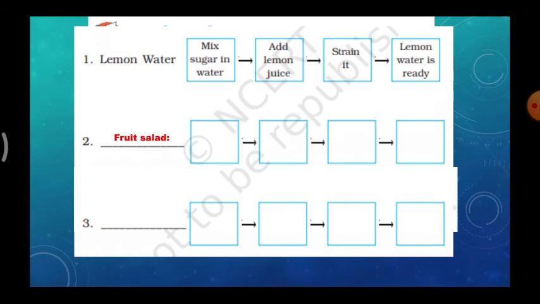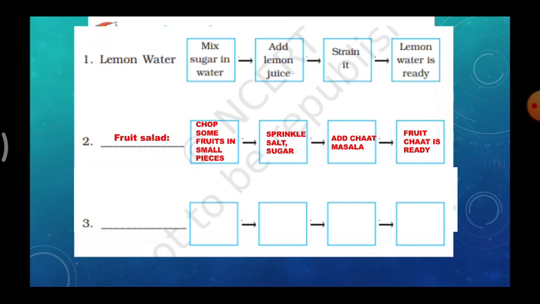So the other thing is fruit salad. For fruit salad, we can make it without using fire. So how? Chop some fruits into small pieces. Second thing is sprinkle some salt and sugar. Third step, add chaat masala. Fruit chaat is ready. So you can make the fruit salad.